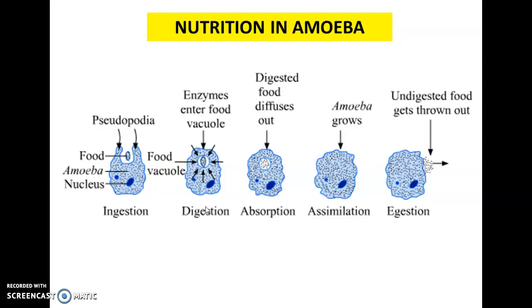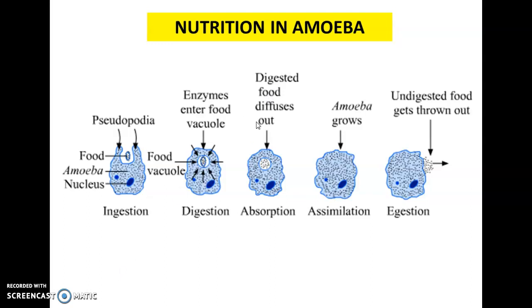In digestion, the enzymes surrounding the cytoplasm enter into the food vacuole and break it down into smaller molecules which are soluble by chemical reaction. The digestion in amoeba takes place inside the food vacuole, due to which the food dissolves and becomes soluble.